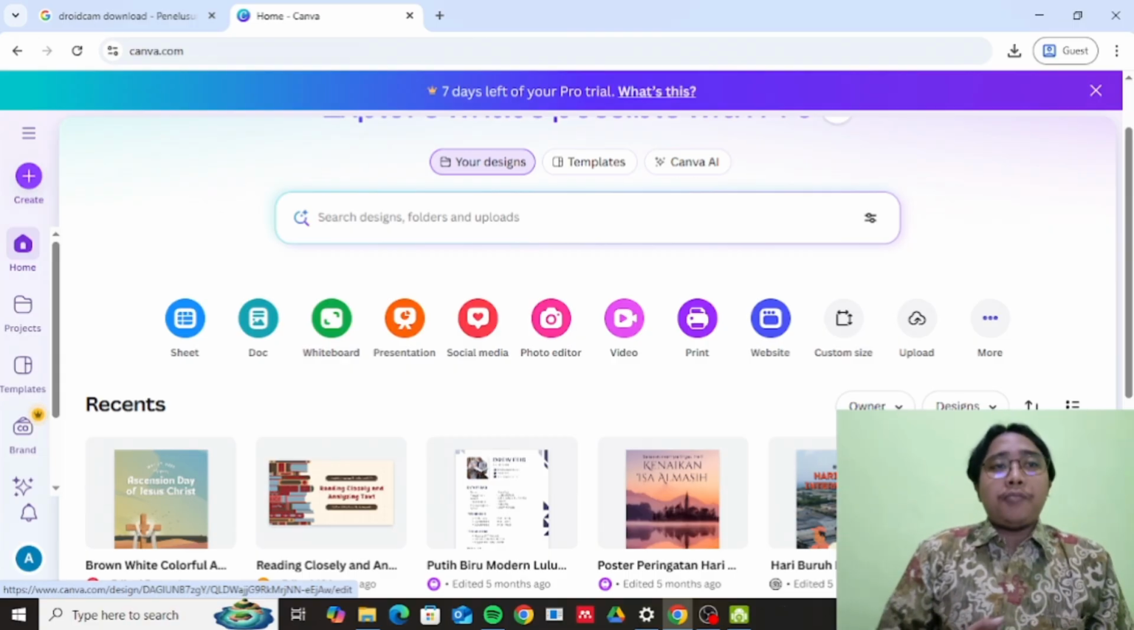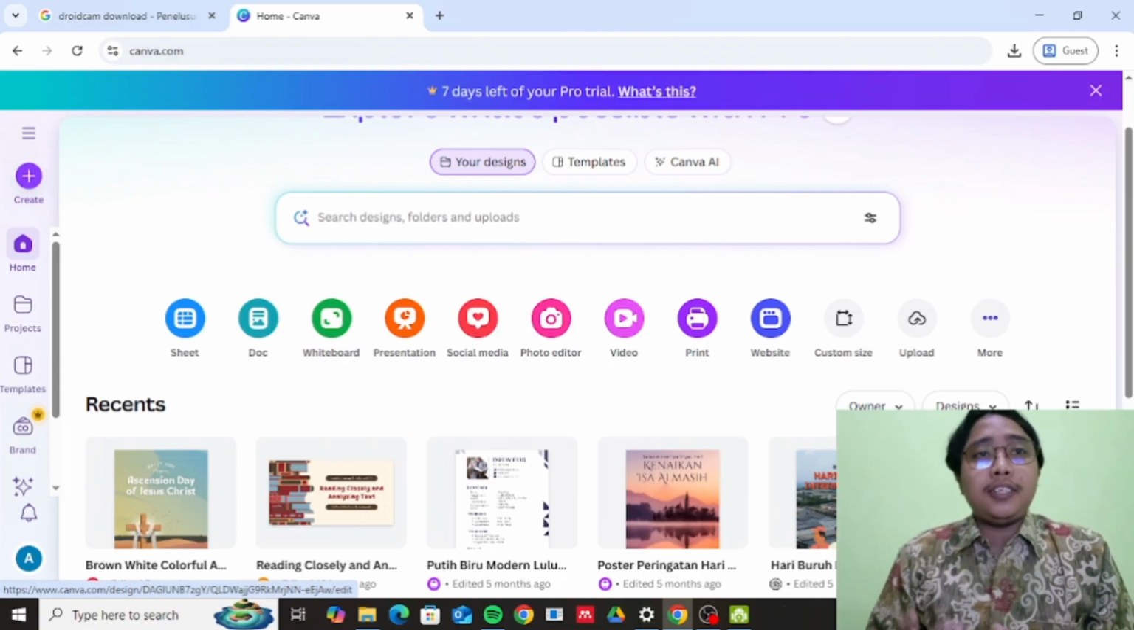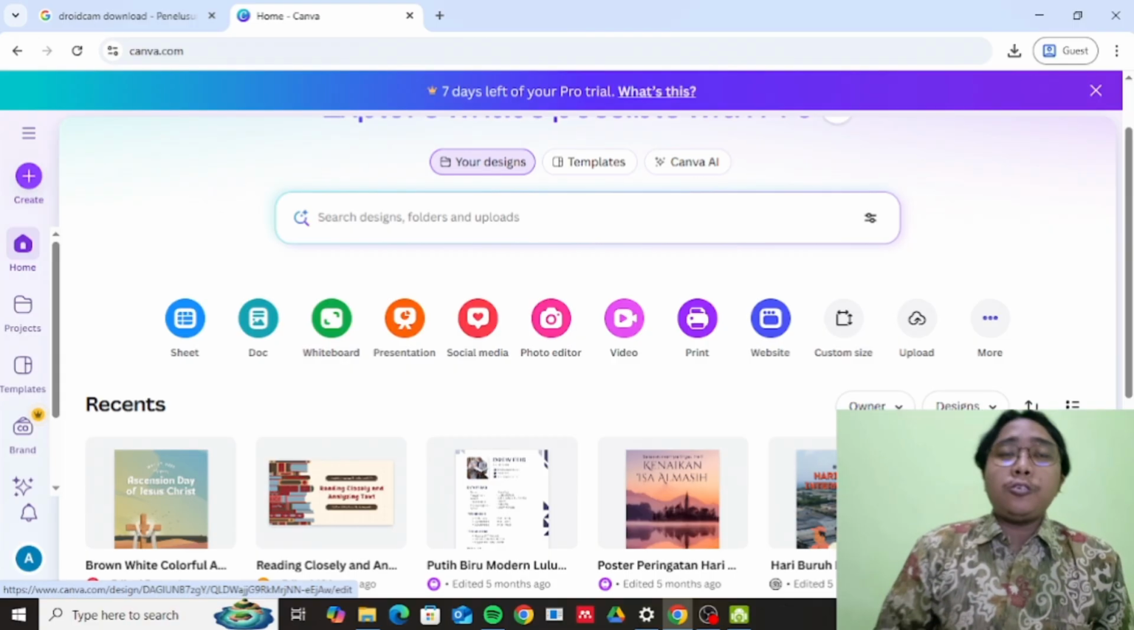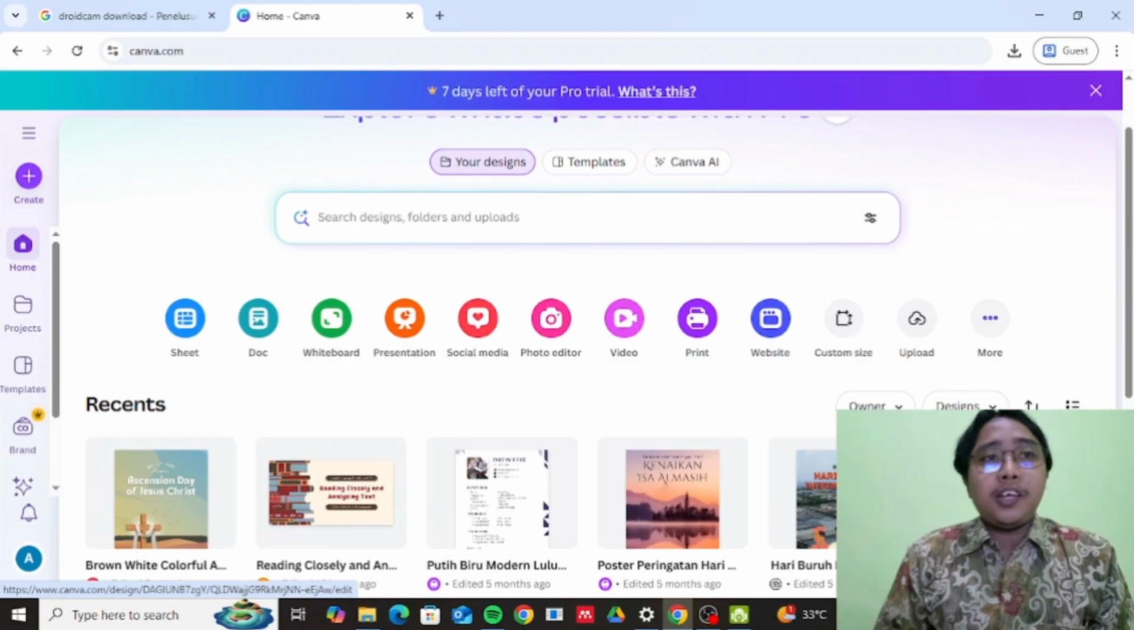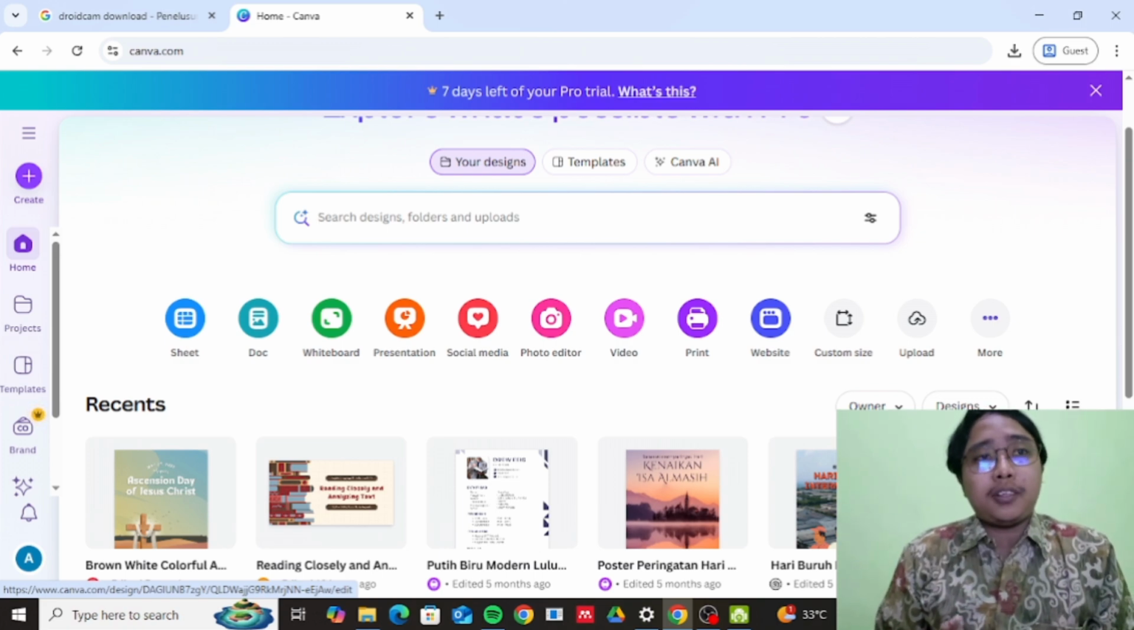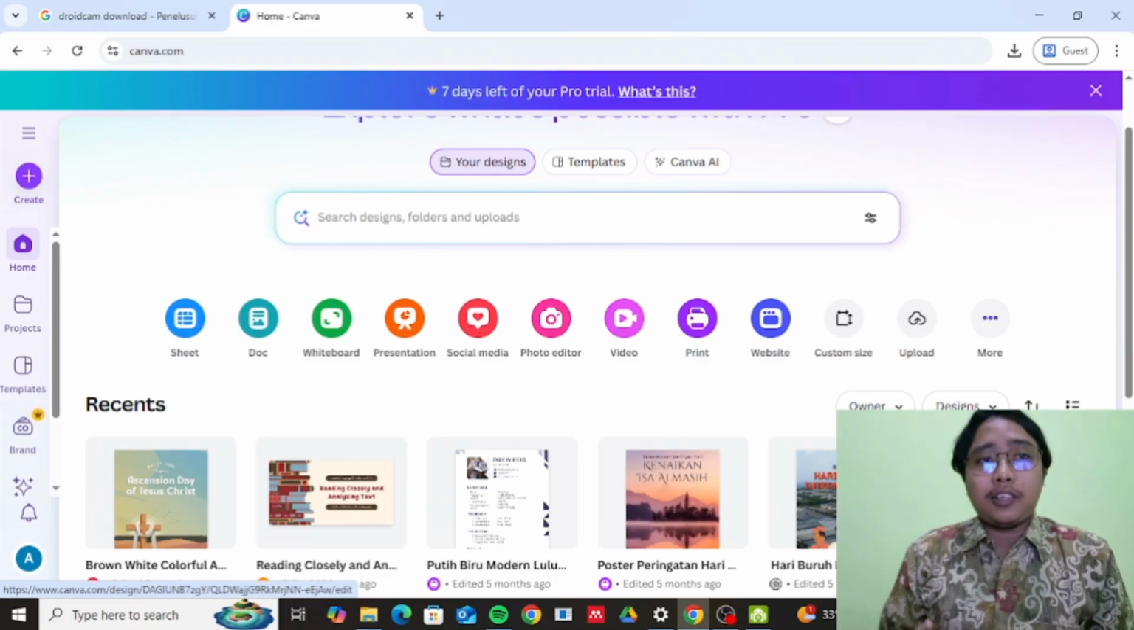Okay, let's talk about Canva. Canva is a free online design tool that allows anyone to create posters, infographics, videos, and even group projects easily. Many students use Canva not only for art but also to express ideas, summarize lessons, and work on creative assignments.